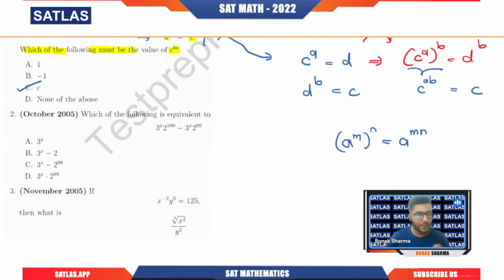Okay, now if we talk about the second question, which of the following is equivalent to 3 power x times 2 power 100 minus 3 power x times 2 power 99.